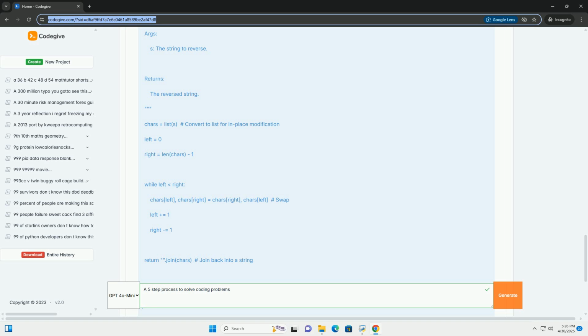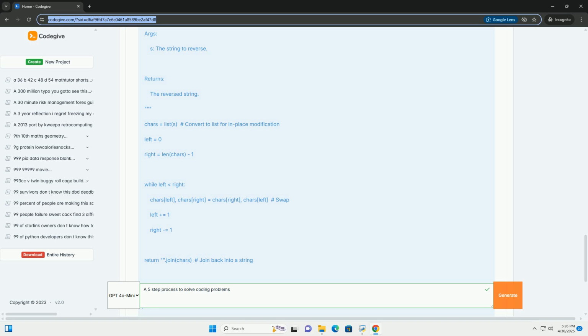4.2 Debugging tips. Print statements: strategically place print statements to display the values of variables at different points in your code. This helps you understand the flow of execution and identify where errors are occurring. Debugger: use a debugger, available in most IDEs, to step through your code line by line, inspect variables, and set breakpoints. Rubber duck debugging: explain your code to a rubber duck, or any inanimate object. The act of explaining the logic can often help you identify errors.